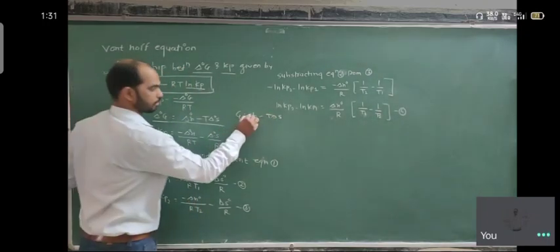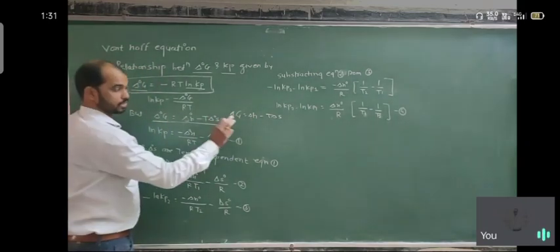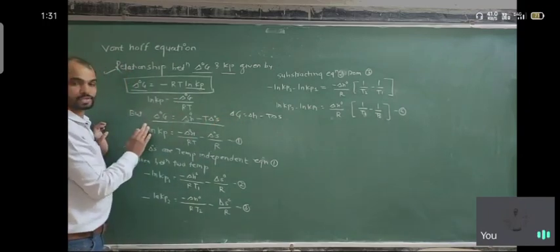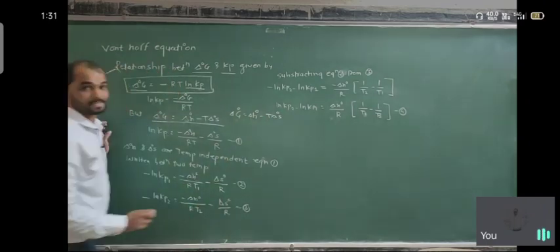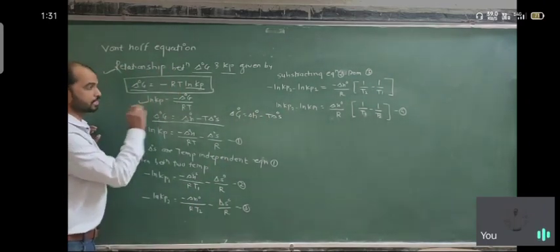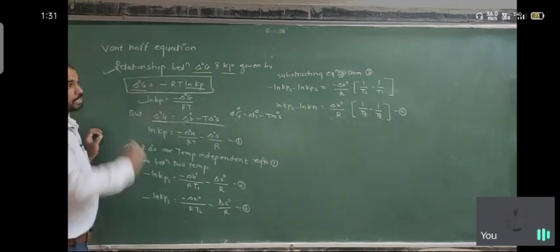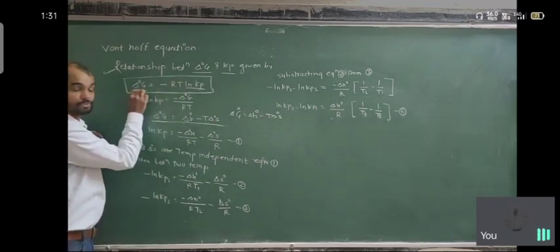Yes, we already have this equation, because G is equal to H minus TS, or delta G is equal to delta H minus T delta S. This is the change in free energy. Here we add the naught, which means it is the standard condition. We get this equation after rearranging the relationship between the standard Gibbs free energy and Kp. So this is the equation which is required.